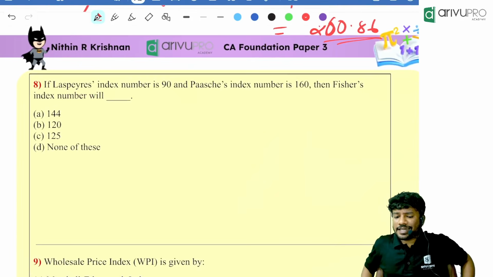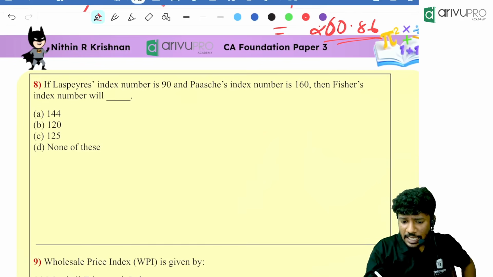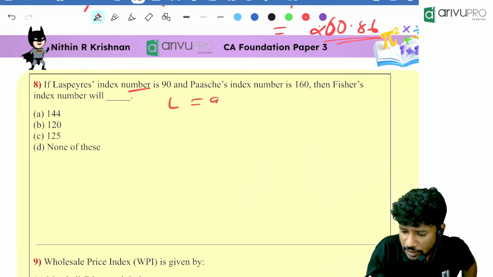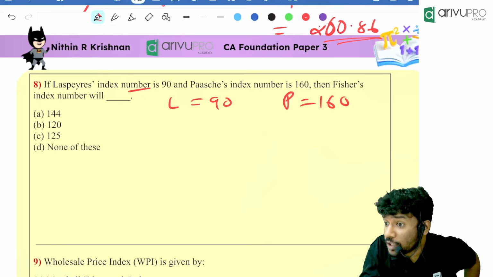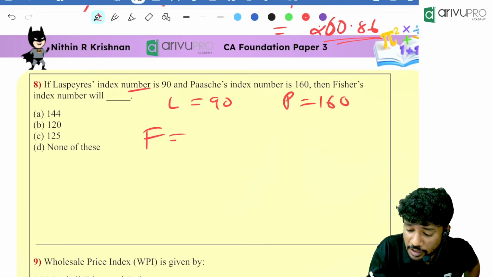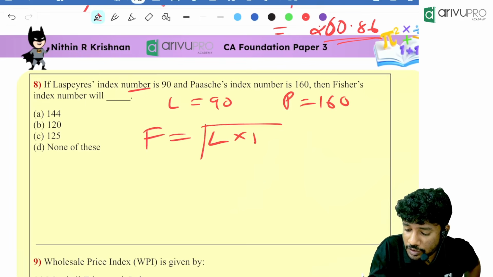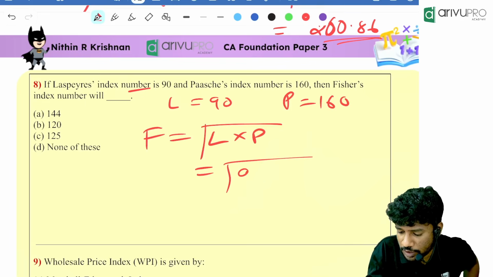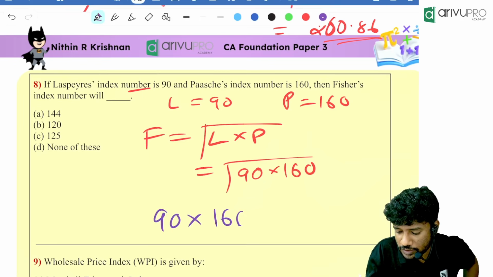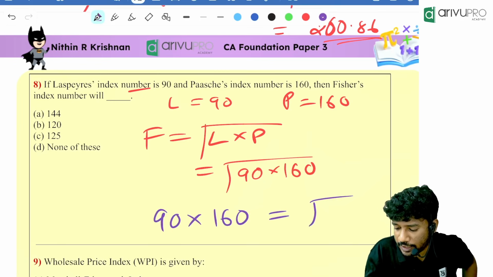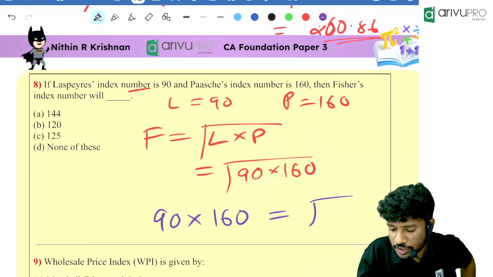Laspeyres index number is 90, Paasche index number is 160, then Fisher's index number will be what? Yes, very easy. Laspeyres is given 90. Paasche is how much? 160. Then what is the formula for Fisher? Fisher is nothing but root of Laspeyres into Paasche, which is equal to root of 90 into 160. On calculator, how will you do it now? 90 into 160, then click equal to, then click what? Root. How much is the answer you are getting, people?